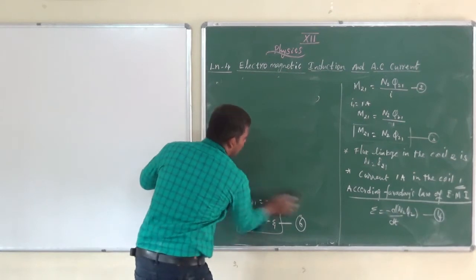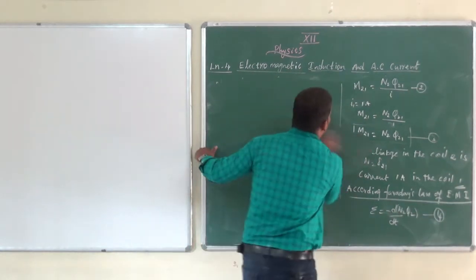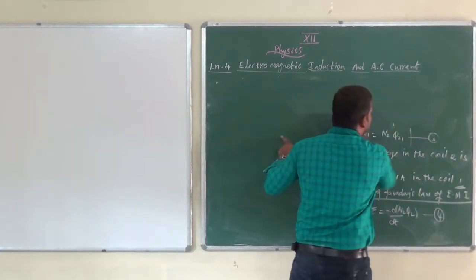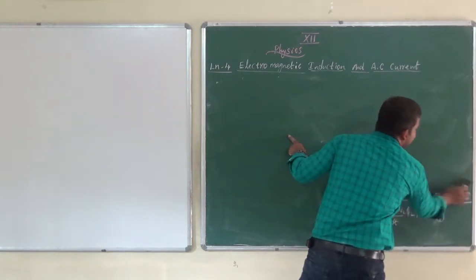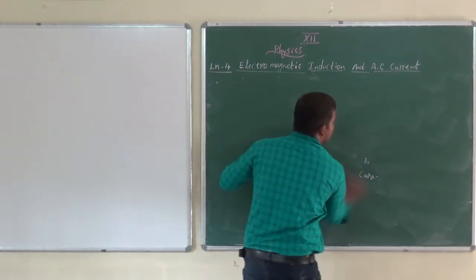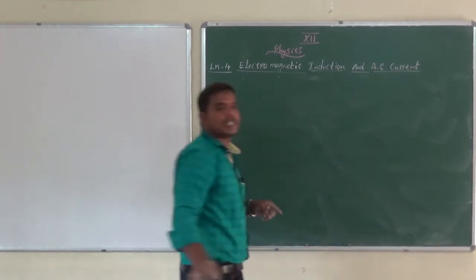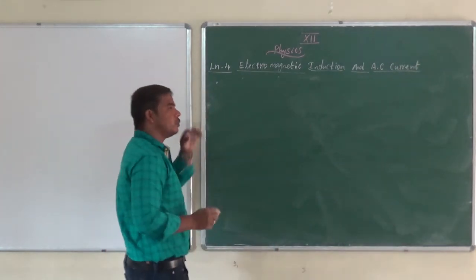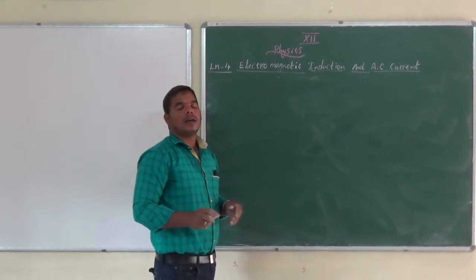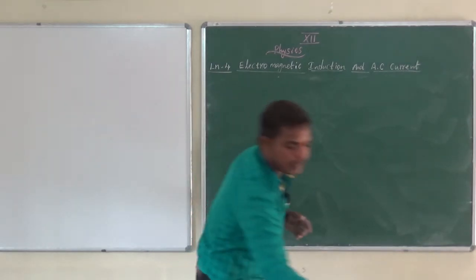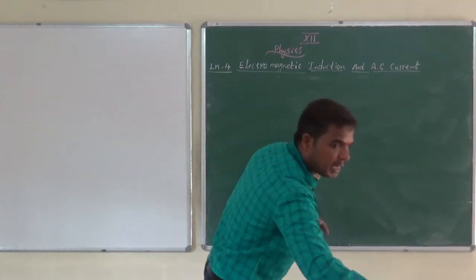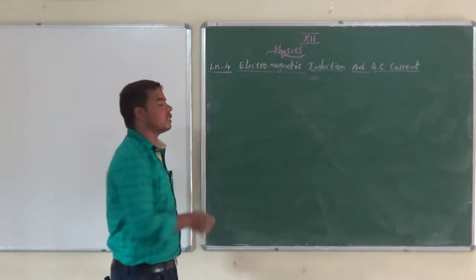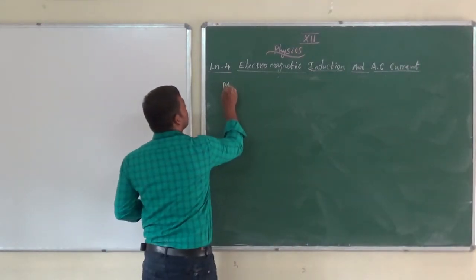Next, we are going to discuss the unit of mutual inductance. What is the unit of self-inductance? The unit of self-inductance is nothing but Henry. What is the unit of mutual inductance? Can you guess? Henry is the unit for self-inductance.